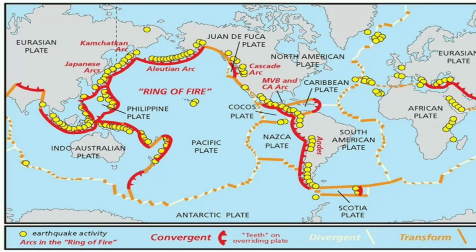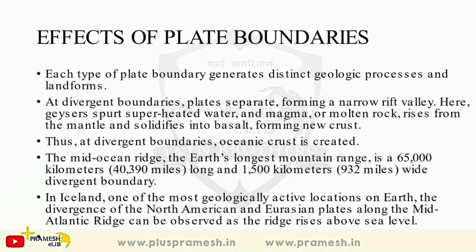So you can see here the Ring of Fire near Japan and northern part of Australia, Indonesia, parts of Malaysia, Philippines, and the Southeast Asian countries. And here you can see Japan. Then here on the left hand side of North America, that is the San Andreas Fault.